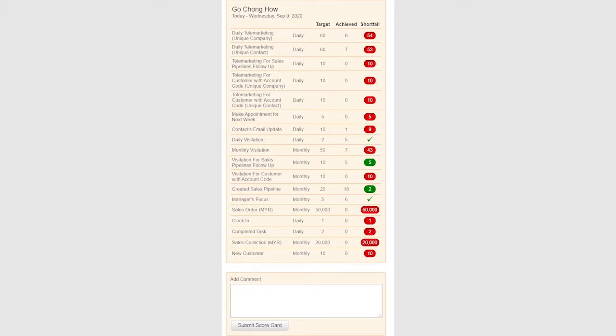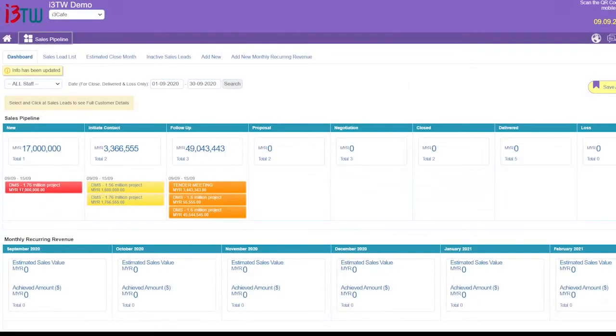After the salesperson clocks out daily, the salesperson can comment on the difficulties they may be facing for the day. The manager is able to comment and overlook the daily performance. Sales pipeline dashboard. The manager can look into the overall sales pipeline progress of the total amount of each stage of the sales pipeline, from new, initial contact, follow-up, proposal, negotiation, close, or loss. When it comes to a lost deal, the manager can again look into the reason why the deal is lost.